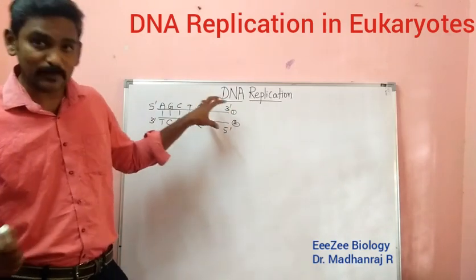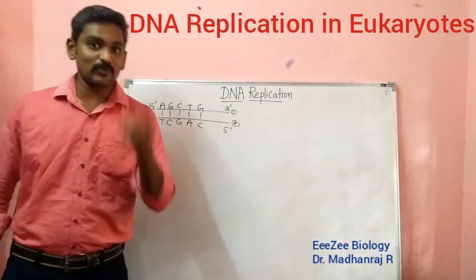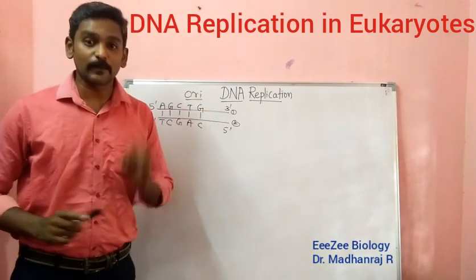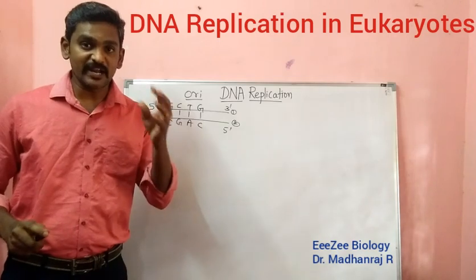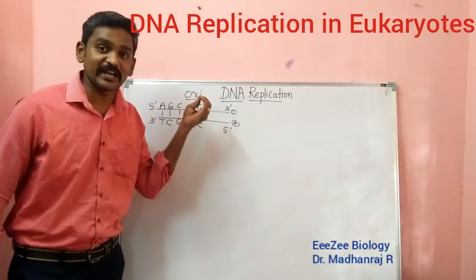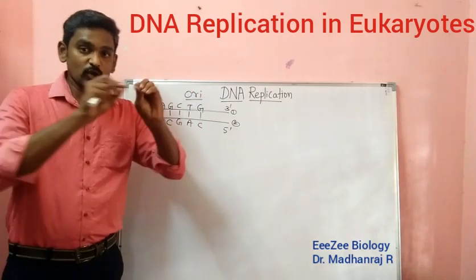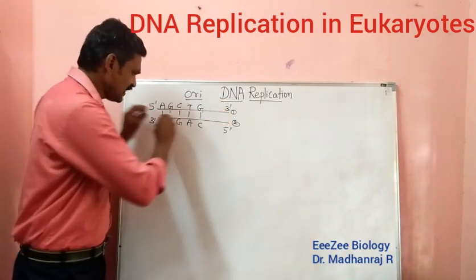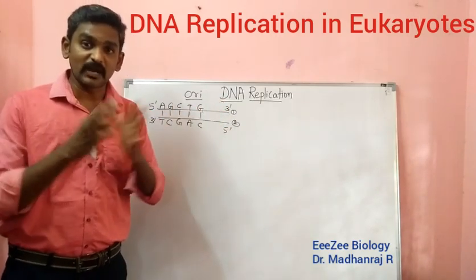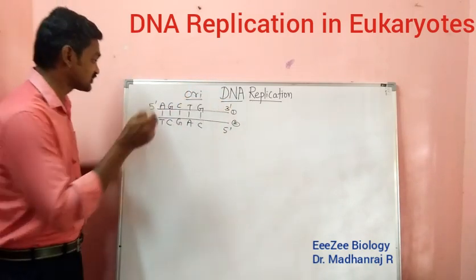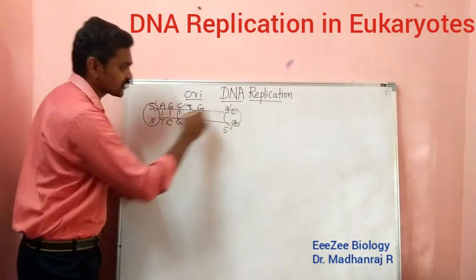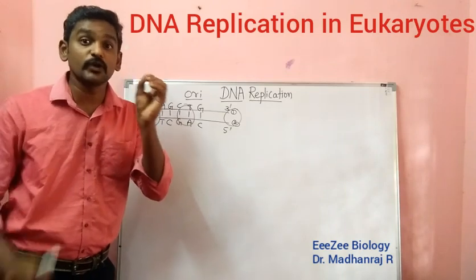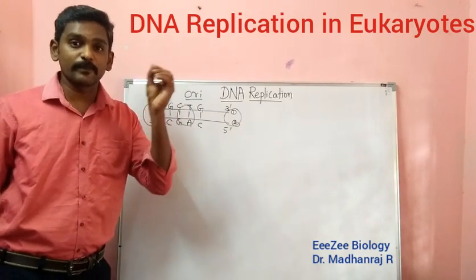In DNA replication, there should be one particular sequence called the ORI region. ORI means origin of replication. Whenever replication has to take place, this origin of replication region should be present in the DNA. As I have said, the DNA length is nearly 2.2 meters. In eukaryotes, there are multiple origin of replication sites along the DNA, for example one site here, one site here, and one here. Many sites will be there. The origin of replication is a particular site which consists of particular nucleotide bases.